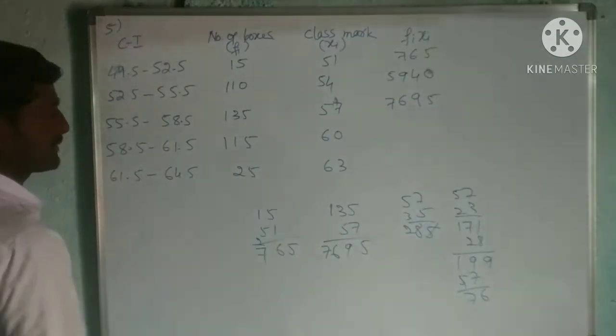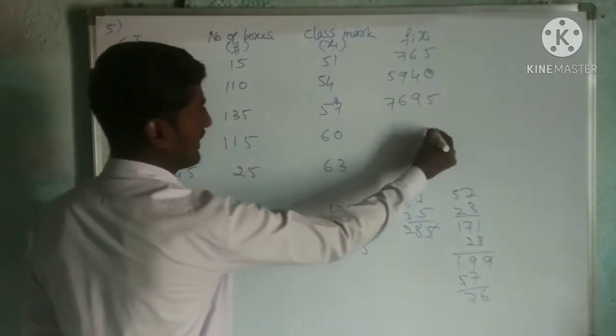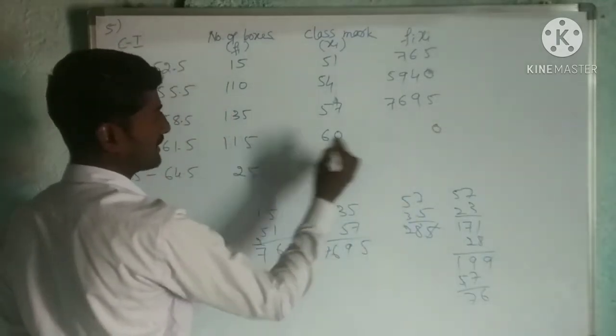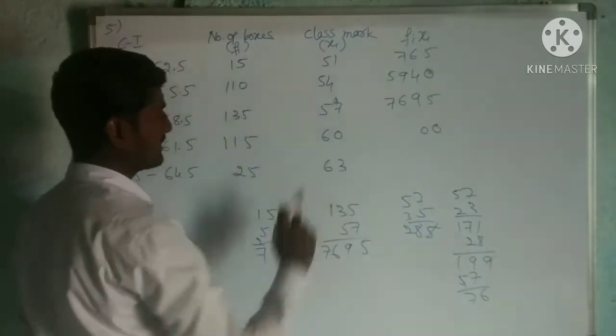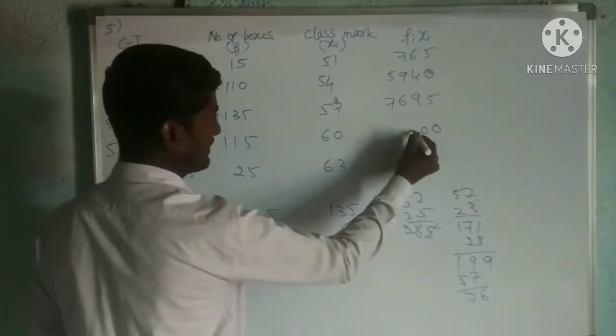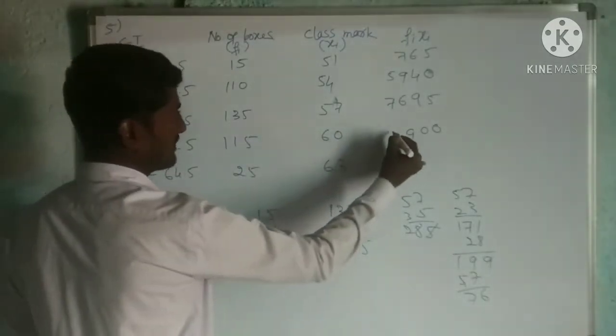Next, 115 into 6. So 0 keep as it is. 6 5s are 30, 3 carries. 6 ones are 6 plus 3, 9. 6 ones are 6.